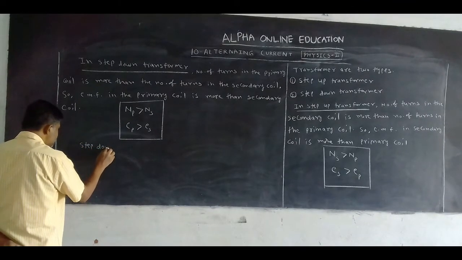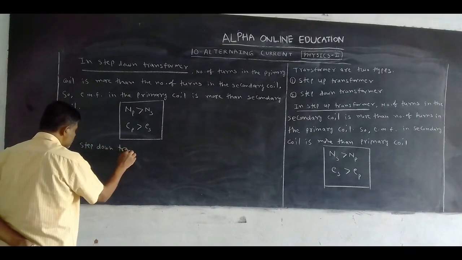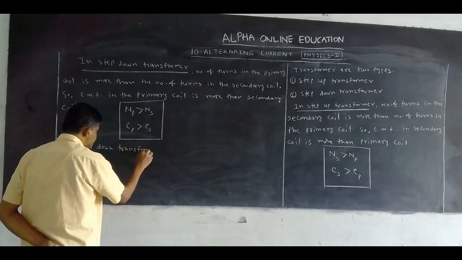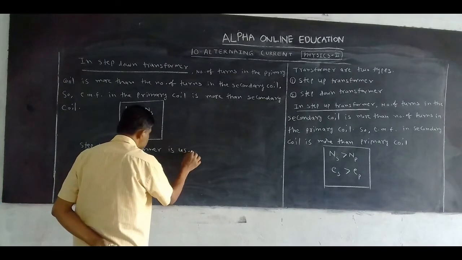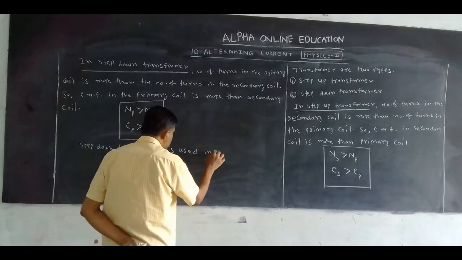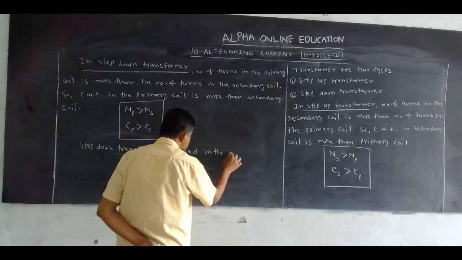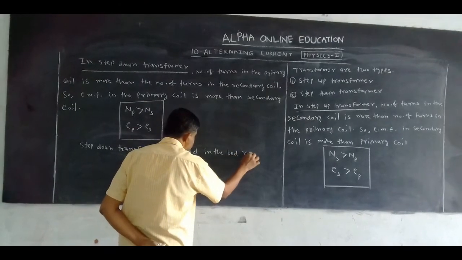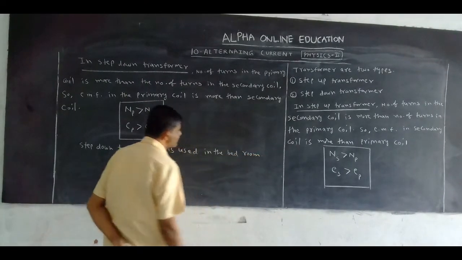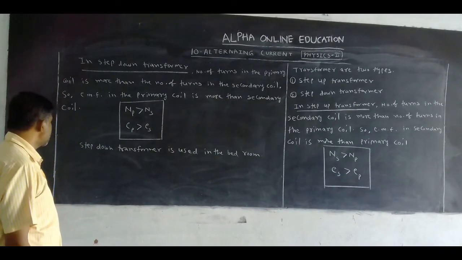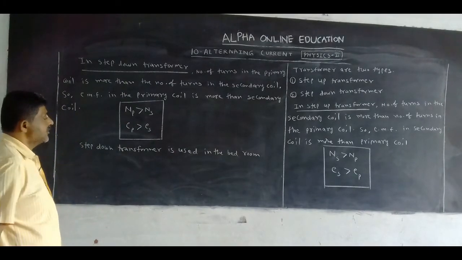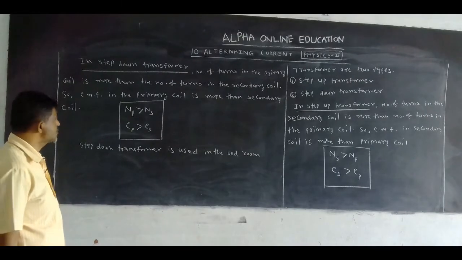Step down transformer is used in bed lamps. In the bedroom we can use small lamps. In those lamps, a step down transformer is used.